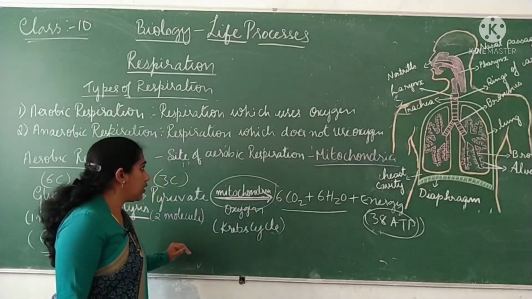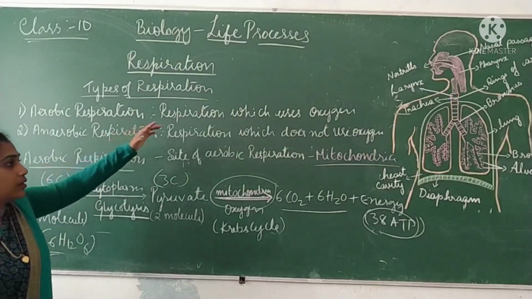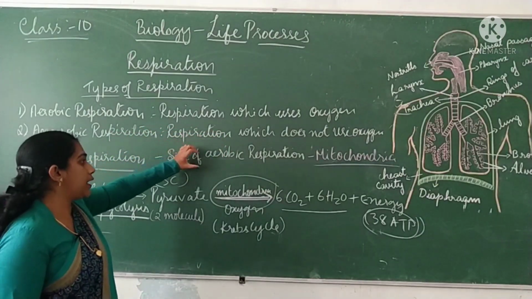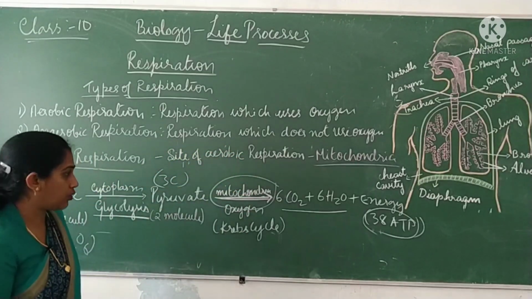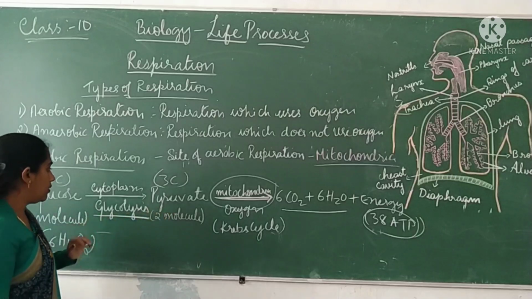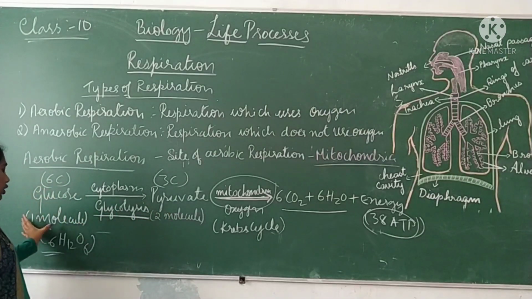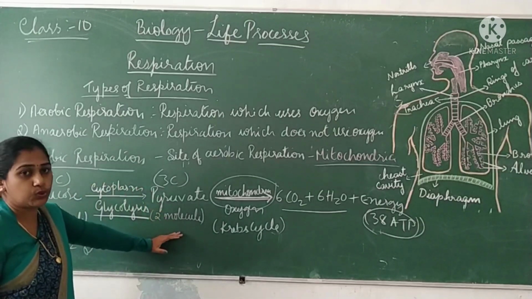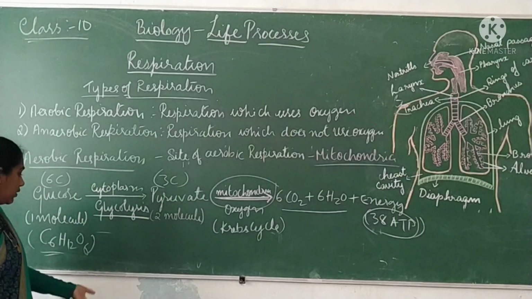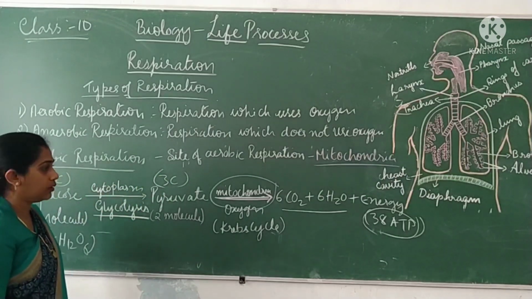Hope you understood aerobic respiration. So aerobic respiration is a kind of respiration wherein oxygen has been used up. So where it happens actually is in the mitochondria. The first part of respiration, that is breaking down glucose into pyruvate, happens in the cytoplasm, and that's called glycolysis, wherein one molecule of glucose breaks into 2 molecules of pyruvate, or in other words you can say a 6 carbon compound breaks into 2 molecules of 3 carbon compound.